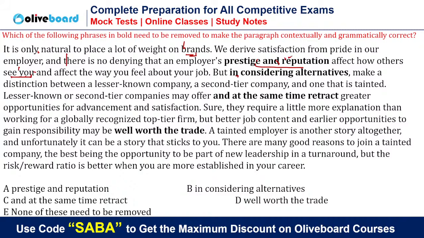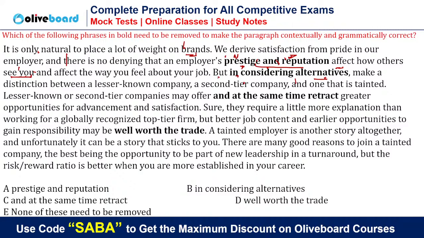Do you think that it can be eliminated? If I remove this, this sentence will not make sense. So A is absolutely correct because here we need a noun. If I eliminate this, this entire sentence will become meaningless. So A will be there. It will not be removed. But in considering alternatives, this can also not be removed. How are you people saying B?